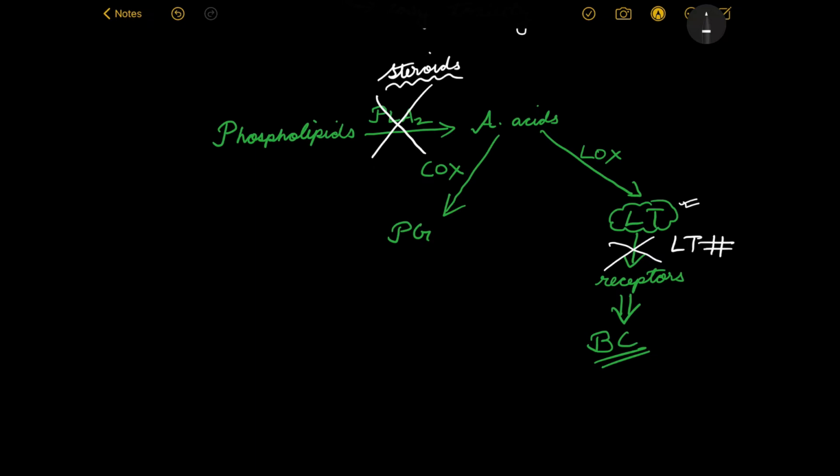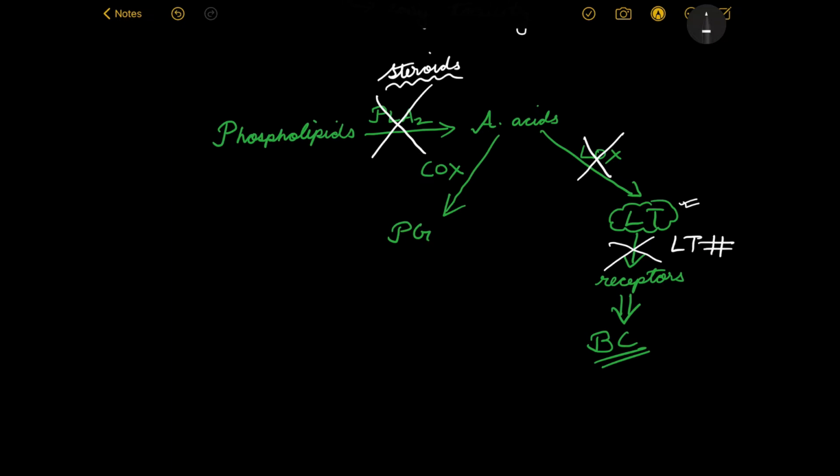Another drug specifically is there which will selectively inhibit the lipoxygenase enzyme, and it will bring about the inhibition of formation of leukotrienes, and hence again the same effect, diminished bronchoconstriction or bronchodilation. Okay.